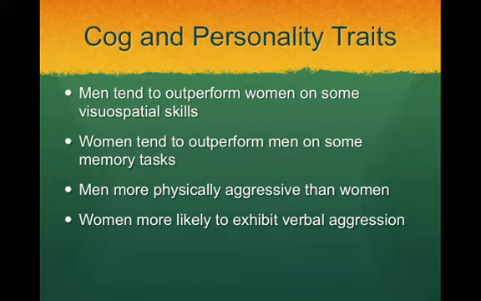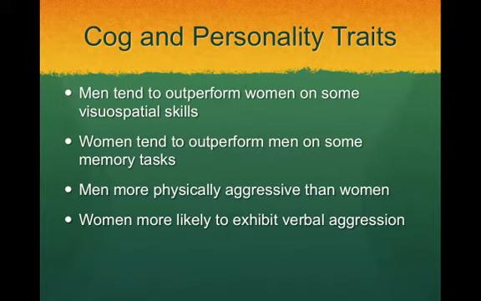evolutionarily explained. So maybe men are better at visuospatial tasks because they were hunters, and so they really needed to make sure that they knew how to throw that dart and be able to know what it would look like if it was rotated or whatnot. So they need more visuospatial skills, where women maybe needed to have better memories or object location because they stayed at home and they did a lot more of the domestic stuff.